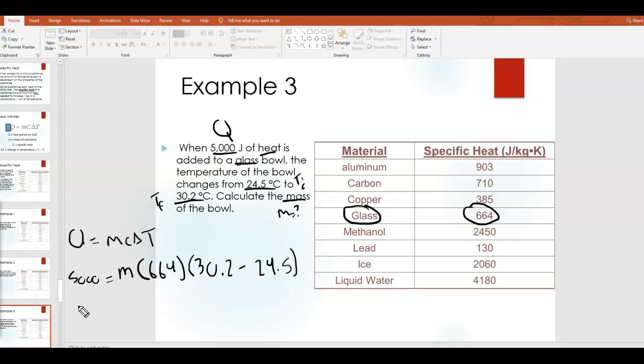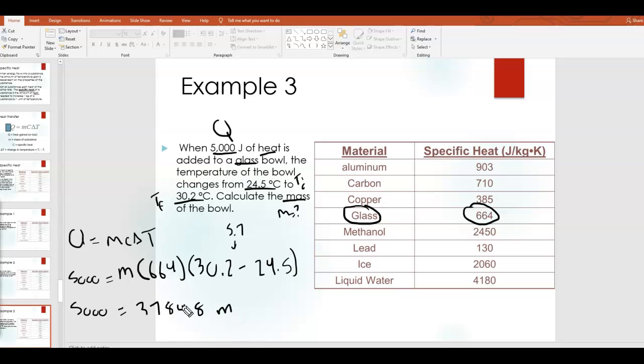Okay, what I'm going to do now before I solve for the mass is simplify the right side a little bit. I can clean this up because I can actually simplify what's in the parentheses. I can do 30.2 minus 24.5. You get 5.7. And then if you do 5.7 times 664, you get 3,784.8. And remember, that's being multiplied by the mass.